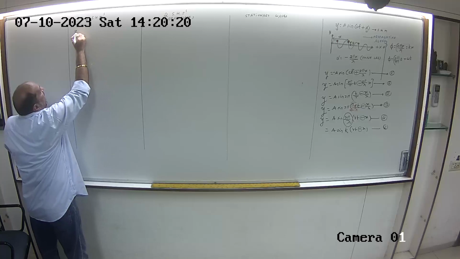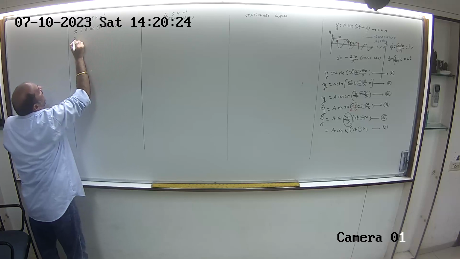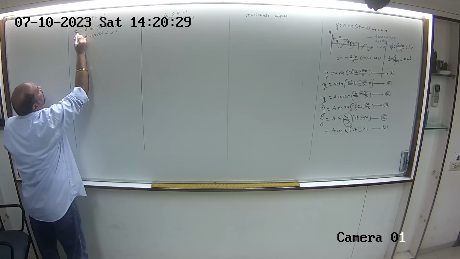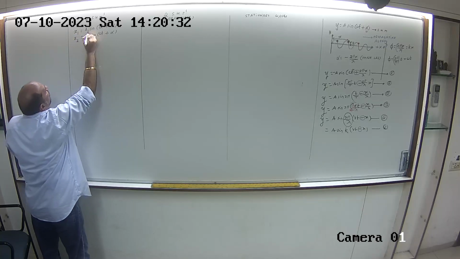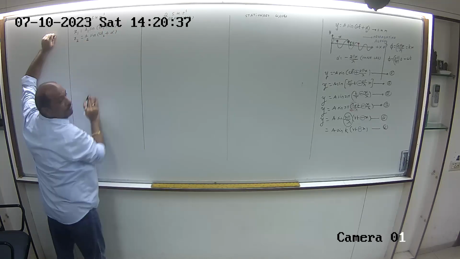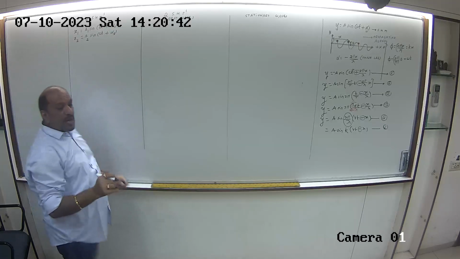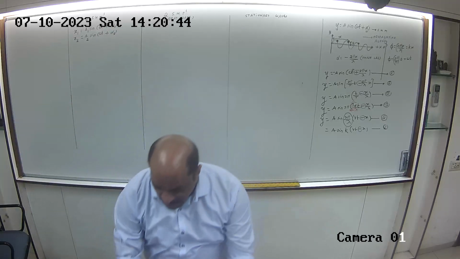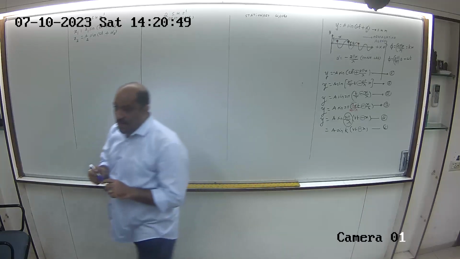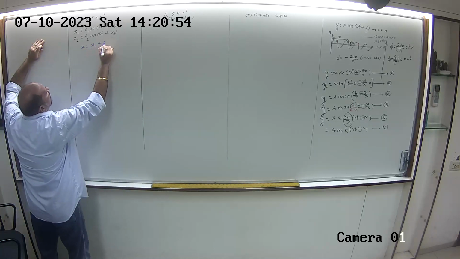SHMs first. x is equal to a sin(omega t plus alpha). SHM number 1, SHM number 2: amplitude 1, amplitude 2, omega t1, omega t2, alpha 1, alpha 2. That means you are studying this at the same time. So what are the things which are not the same? The things which are not same are amplitude and alpha, and therefore displacements. So when I go for principle of superposition, will I get x is equal to x1 plus x2?